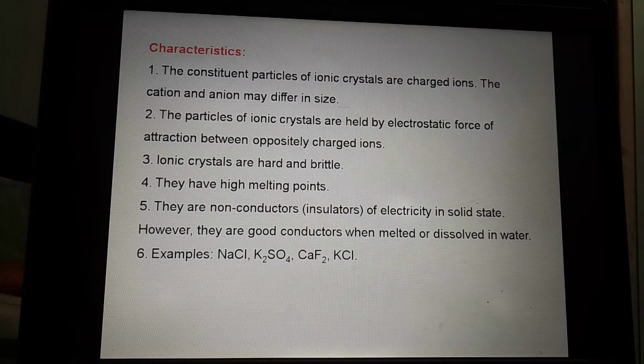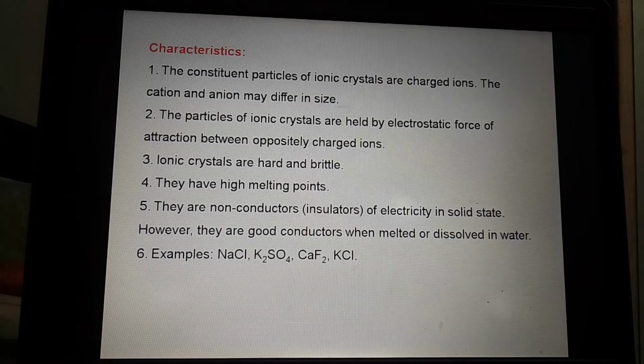Because of the strong electrostatic force of attraction, these ionic crystals are hard and brittle. If they are hard, they have a high melting point. They are non-conductors, meaning they are good insulators of electricity in the solid state, and they are good conductors when melted or dissolved in water.